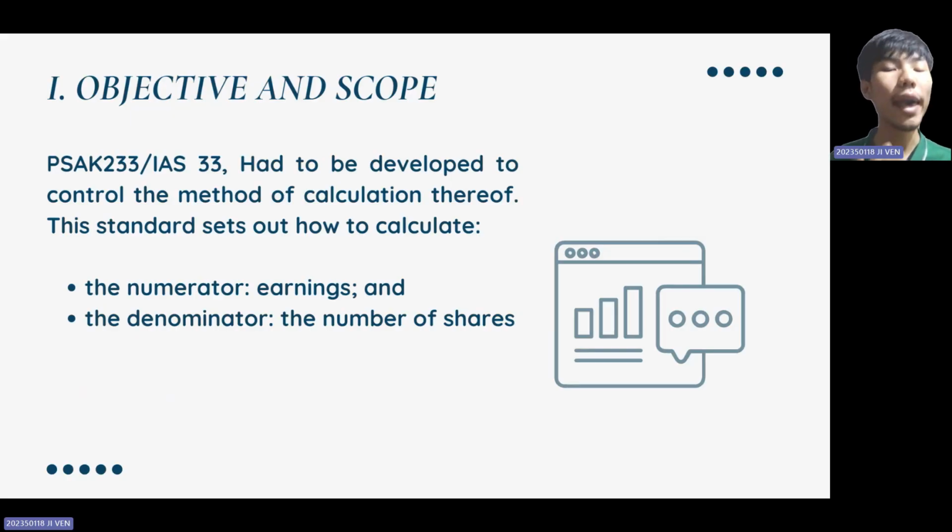It consists of two key components: the numerator and the denominator. The numerator, or earnings, is the net profit available to ordinary shareholders after deducting preference dividends. The other side is the denominator, or number of shares: the weighted average number of ordinary shares outstanding during the period. So EPS is calculated using this formula: EPS equals net profit minus preference dividends, divided by the weighted average number of ordinary shares.